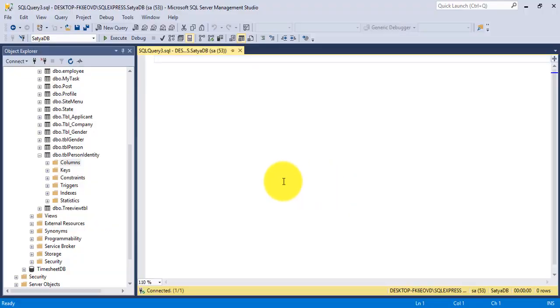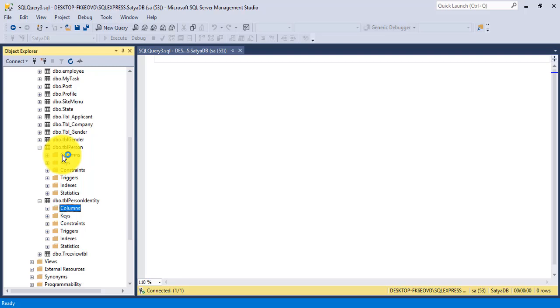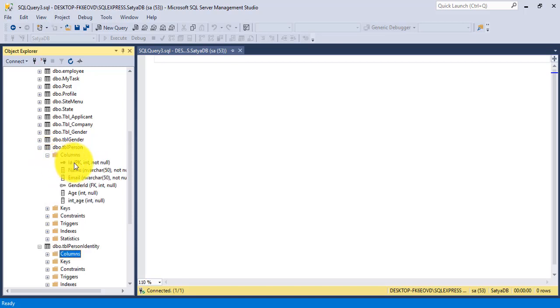Okay, I have mentioned a few points here. First is primary key column without auto increment. In my previous table, TBL person, the ID column is the primary key column but it is not auto increment, so we push the value manually for the ID column. But in a real-time scenario, this column should be an auto increment value. We can achieve this using identity column in SQL Server.